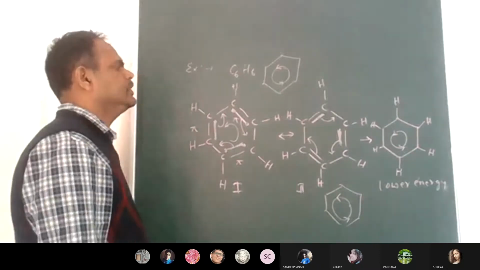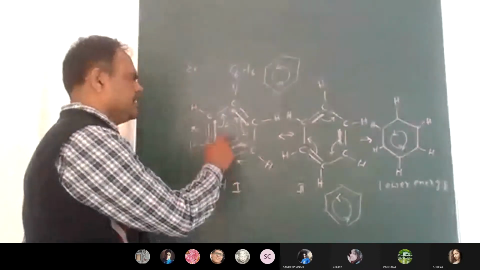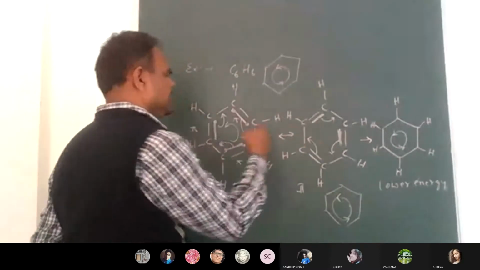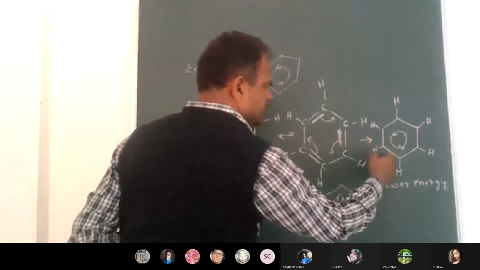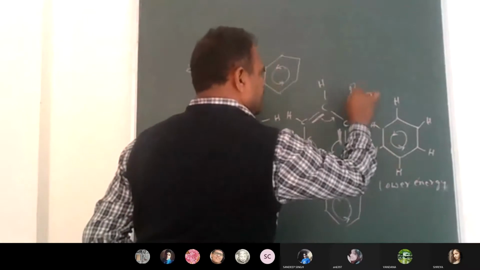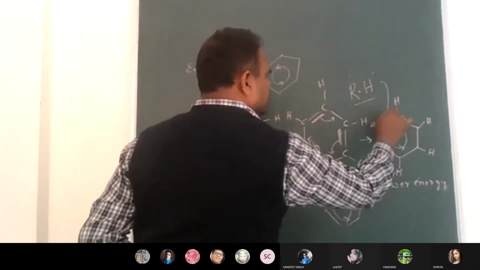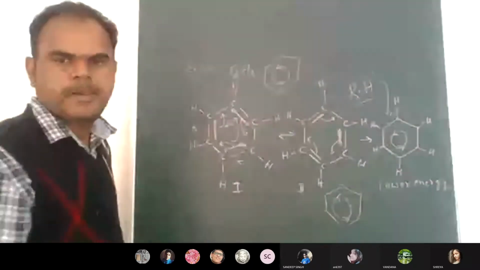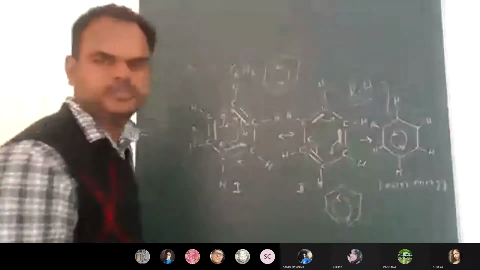Due to the delocalization of electrons, one benzene structure is oscillating with the other. So two different canonical forms we get, and this is called the resonance hybrid. The real structure is the resonance hybrid.